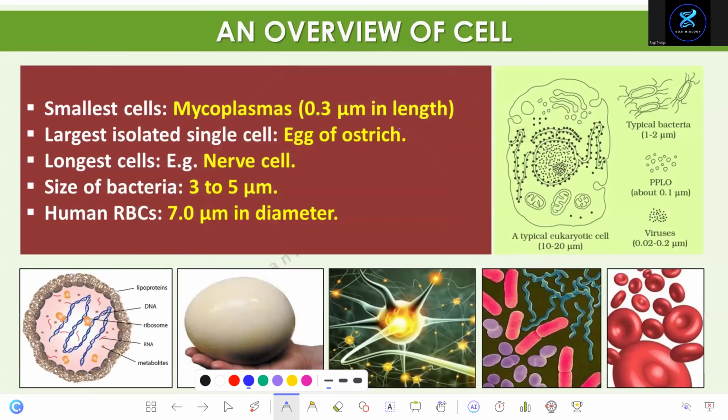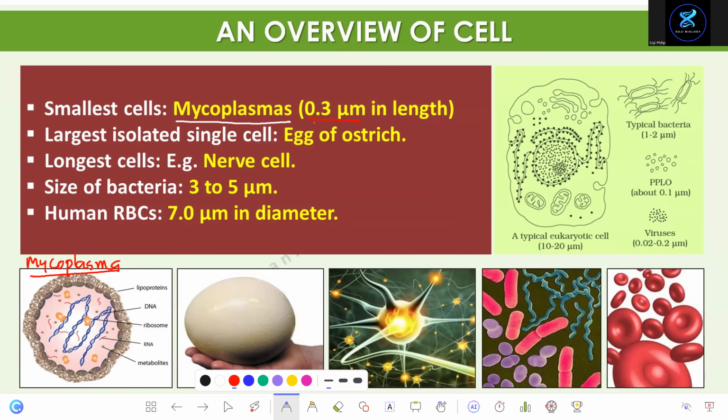What's the smallest cell? This you have to learn. The smallest cell is mycoplasma. What is mycoplasma? Mycoplasma is a bacterial cell without a cell wall. Remember, bacteria have a cell wall. So mycoplasma is the smallest living cell, and it's similar to bacteria but without a cell wall. That's an easy way to memorize.